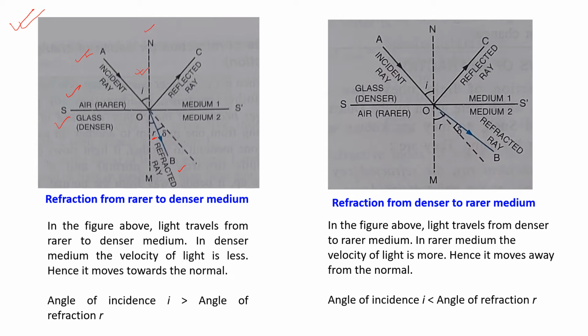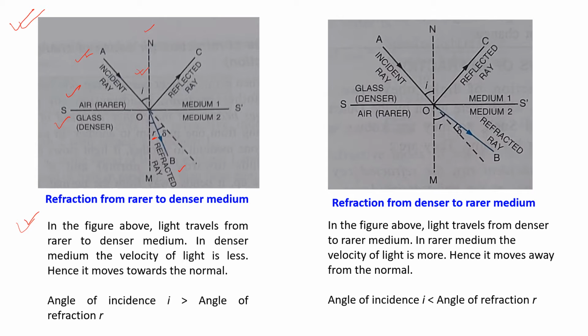That means angle I, the angle of incidence, is greater than angle of refraction R in this case. Now let us see what is written here. In the figure above, light travels from rarer to denser medium. In denser medium, the velocity of the light is less, hence it moves towards the normal. Angle of incidence I is greater than angle of refraction R.